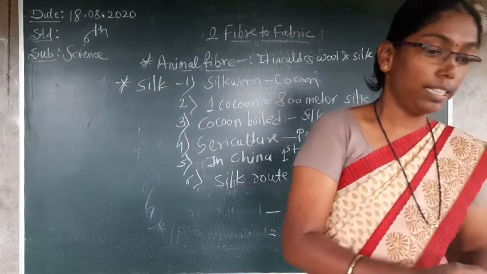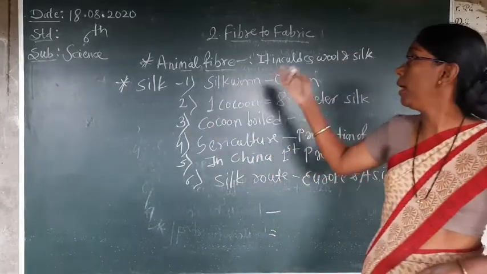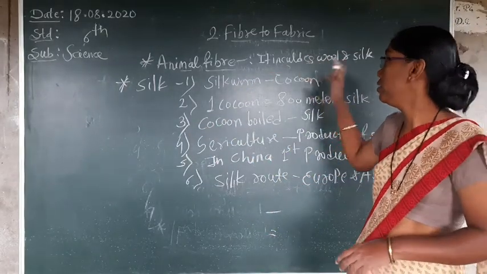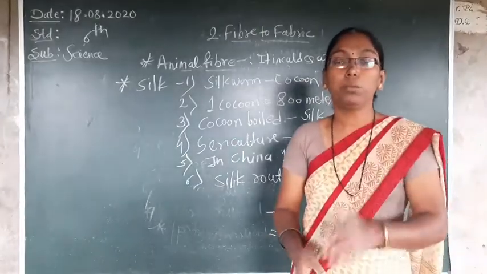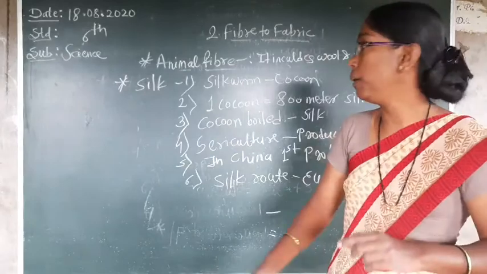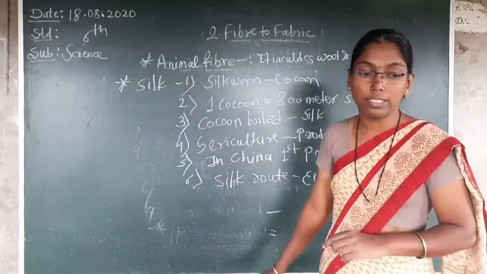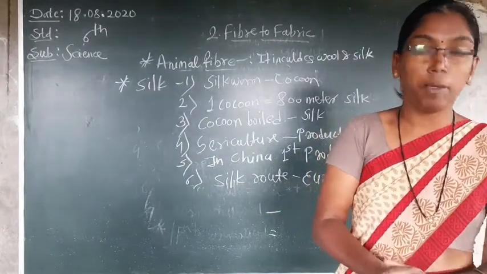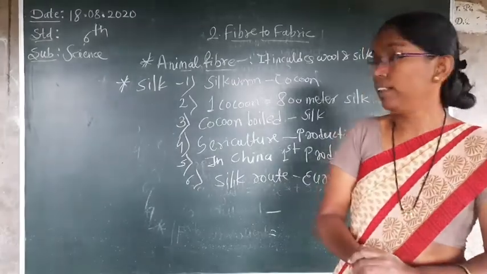So in your lesson, up to this, the animal fibers are complete. In this, wool and silk will be there. Minimum 6 to 7 words will be there. You can read it. Silk and wool complete here. The remaining part you can see: synthetic fibers and fibers to fabric. Read it carefully. Thank you all.